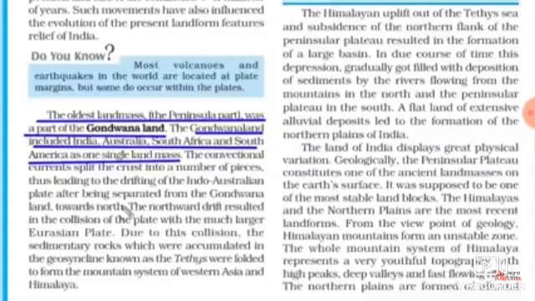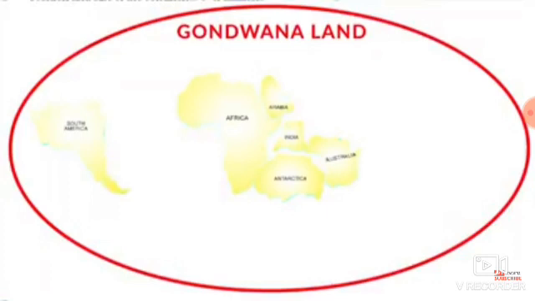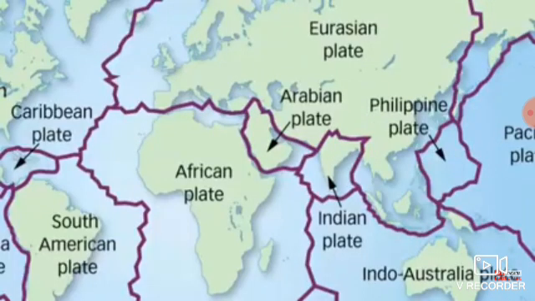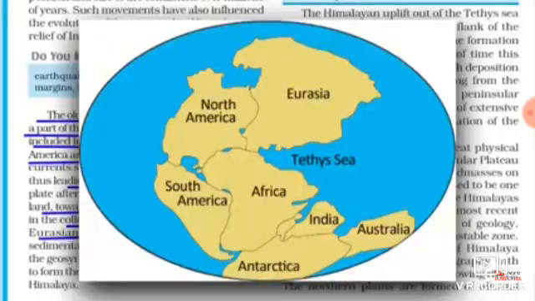So what happened was the crust broke into a number of pieces and everything started drifting apart. As you can see, South America moved towards the left hand side and Antarctica went towards the south, and India and Australia moved towards north and east. So at that time India was a part of the Australian plate. But then we got separated from that as well and we started moving towards north. And then what happened? It collided with the plate which is much larger, which is also called the Eurasian plate. So before this collision, there was all water in between the Indian plate and the Eurasian plate. And this water body was named the Tethys Sea.